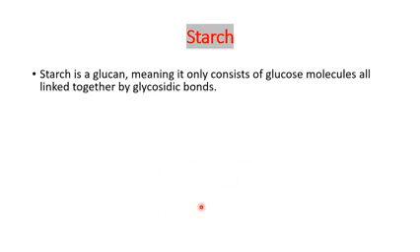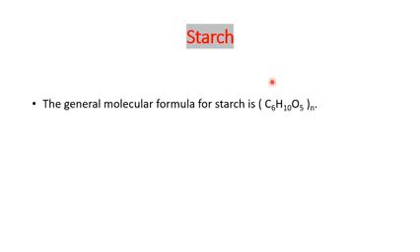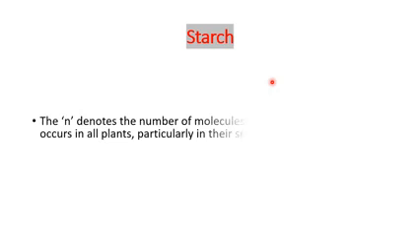Okay, starch is the next form of carbohydrate we are going to study. It consists mainly of glucose molecules linked together by glycosidic bonds. It's a normal form of carbohydrate which we take as food. The general formula is (C6H10O5)n, where n is the number of repeating units of C6H10O5, that is, the number of molecules linked together.